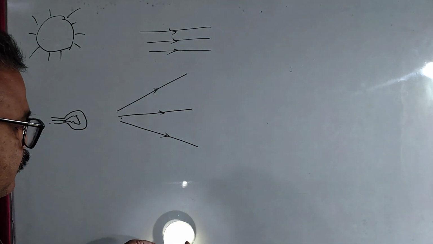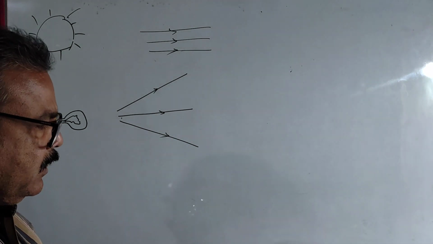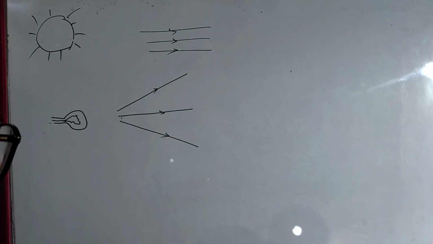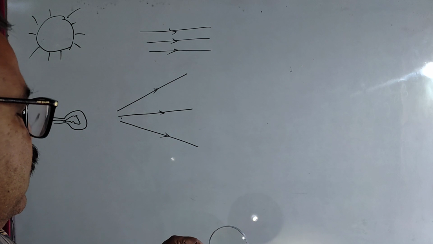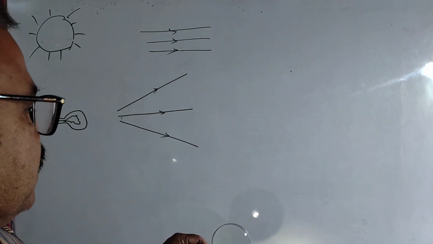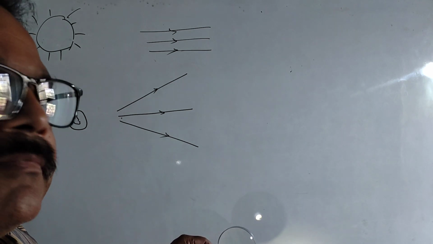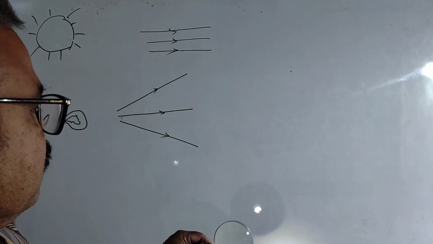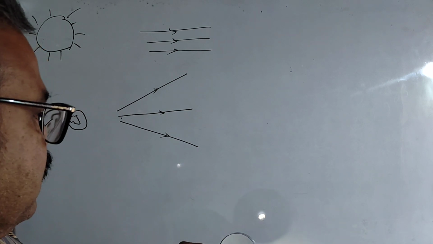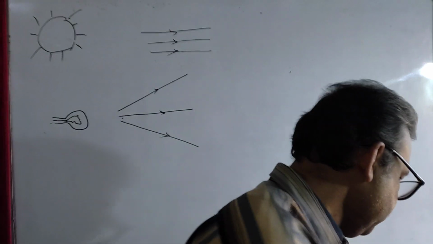Have you seen? After passing through it, the rays converge to a particular point. And when the rays converge to a particular point, at that point the power of the rays increases, and more amount of heat will be produced, and with that heat you will be able to burn something. Now this is the converging type of rays.